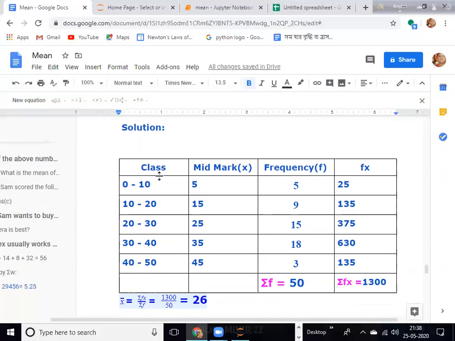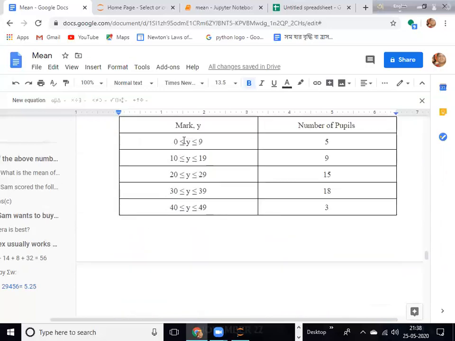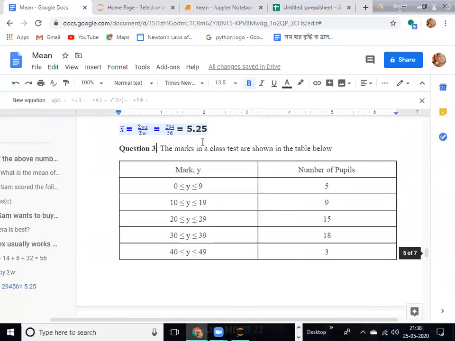There is another way also, but here the system is given as the less than equal to method, so that's why we take the upper limit of each class and change it to the new upper limit, which is the previous upper limit plus 1, so that it becomes equal to the lower limit of the next class.